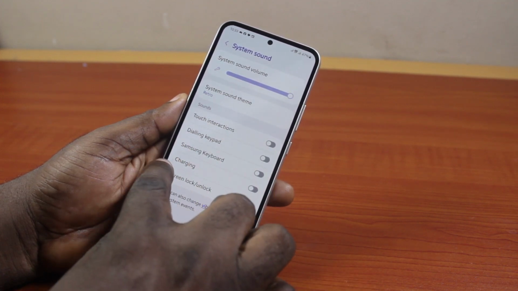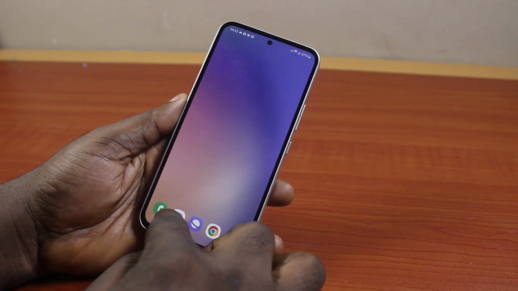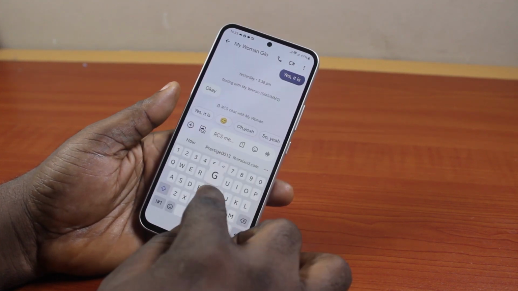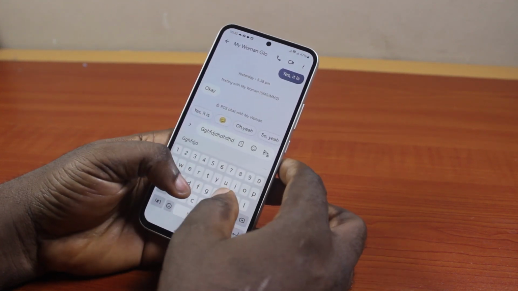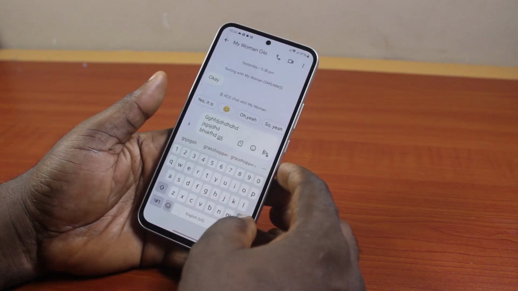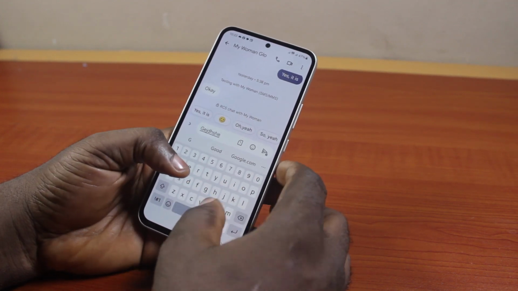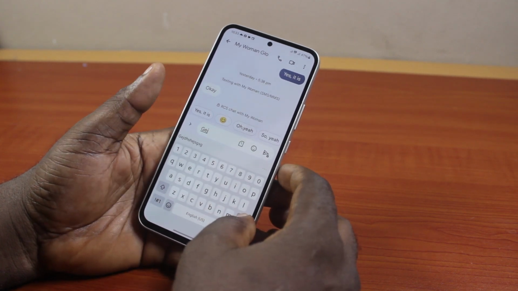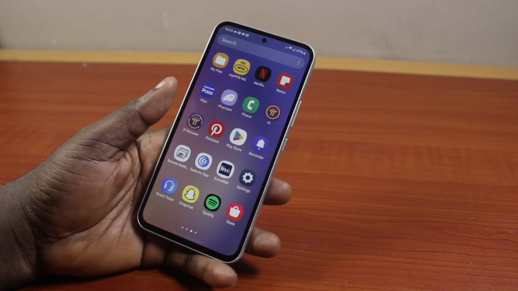Once you disable that, just hit the power button. Now, when next you type on your Samsung Galaxy device, like this, you will discover that the Samsung keyboard sound is no longer working. So that has been disabled or turned off. So that is basically how to turn off keyboard sound on Samsung.